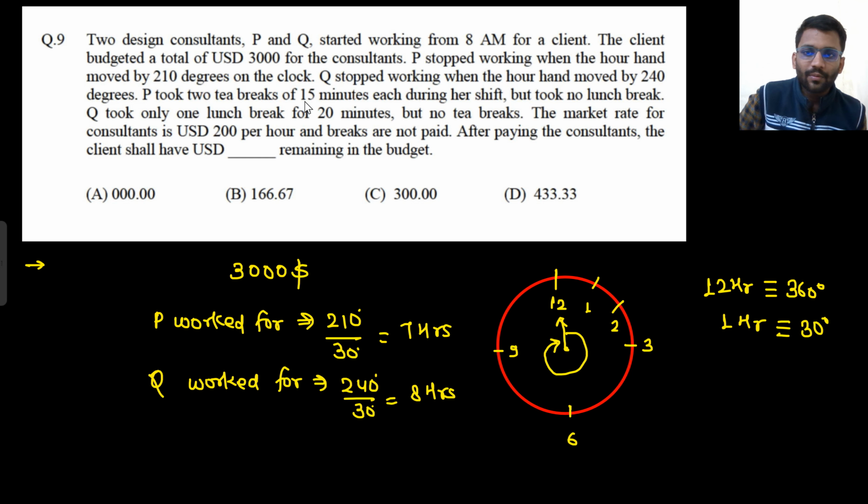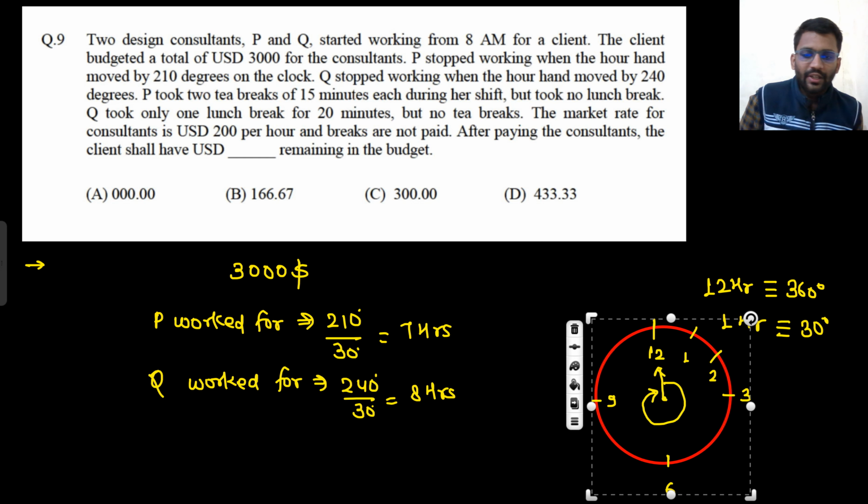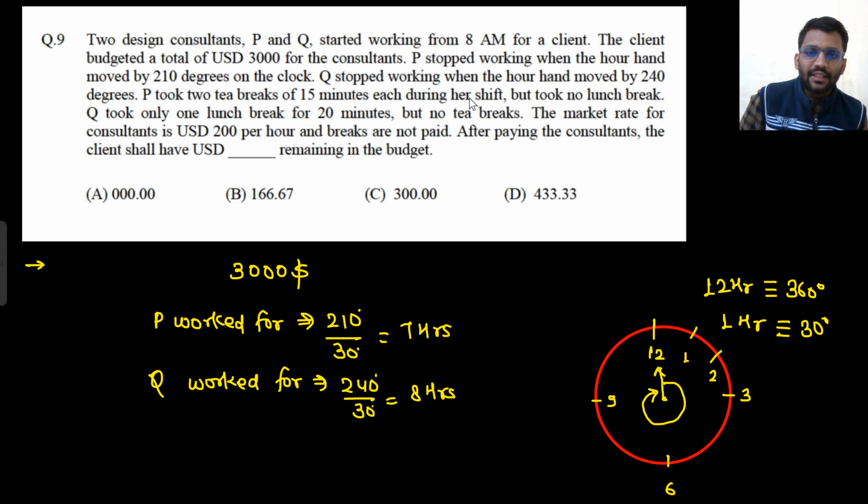Now P took a break of 15 minutes. So P took a break of 15 minutes each during a shift, but took no lunch break. P took two tea breaks. So she took two tea breaks. That means two breaks of 15 minutes. That means 30 minutes break she took.